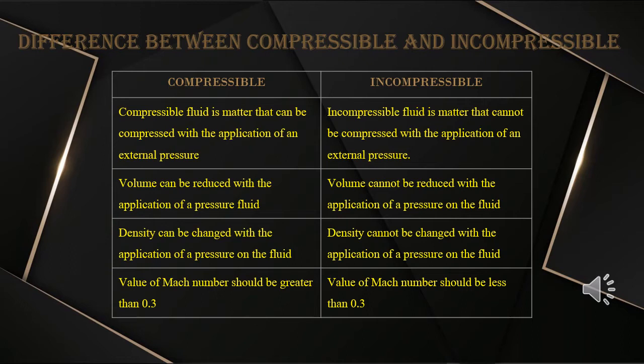Okay, we're moving on to the differences of the Mach number. Actually, Mach number is a degree of compressibility of a gas, so that we call as a Mach number. And the symbol is M, which stands for the flow. For the compressible, the value of Mach number should be greater than 0.3, and for incompressible, the value of Mach number is less than 0.3.